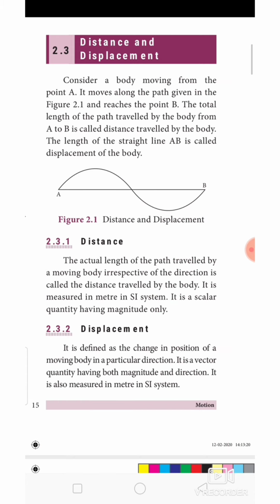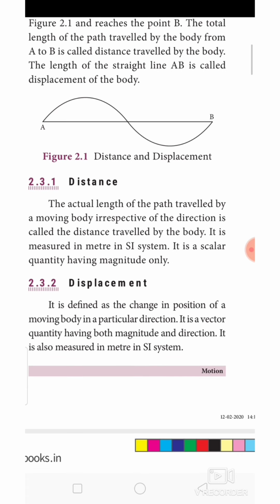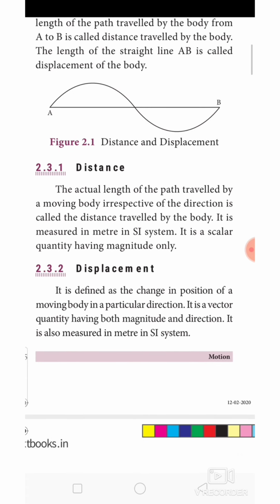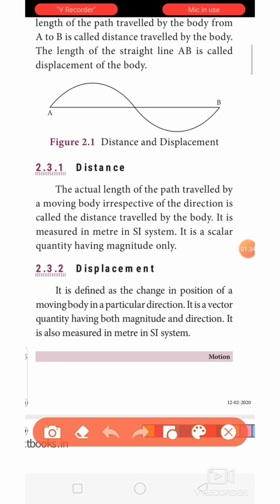Here, what is distance first? The actual length of the path travelled by a moving body, irrespective of the direction, is called the distance travelled by the body. I repeat, the actual length of the path travelled by a moving body, irrespective of the direction, is called the distance travelled.